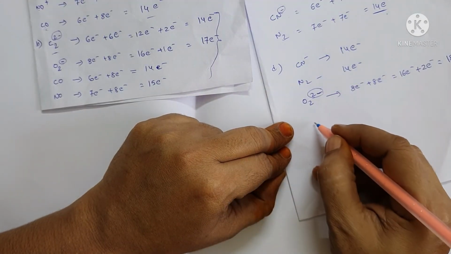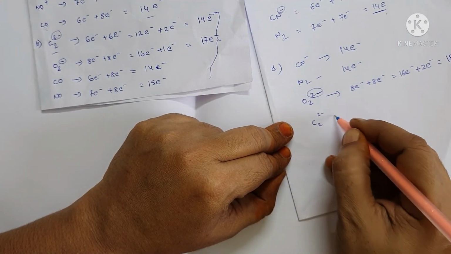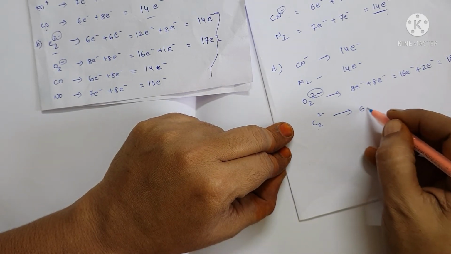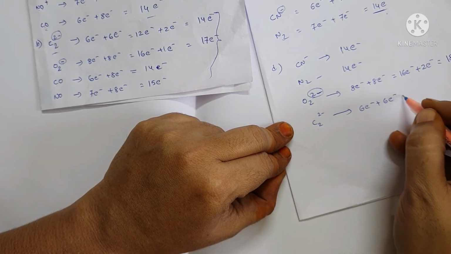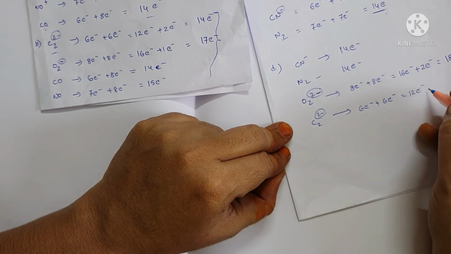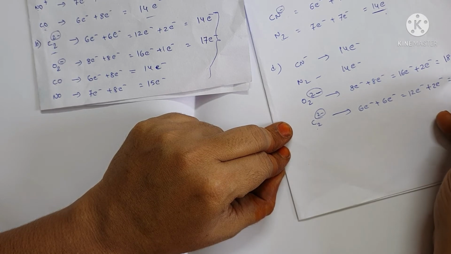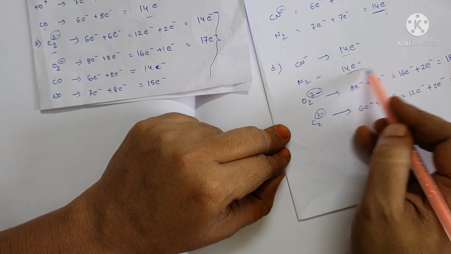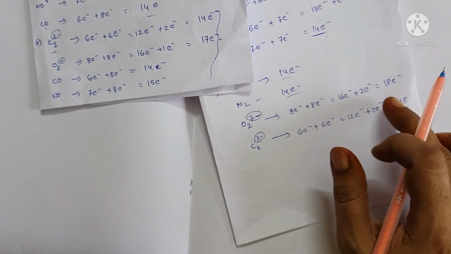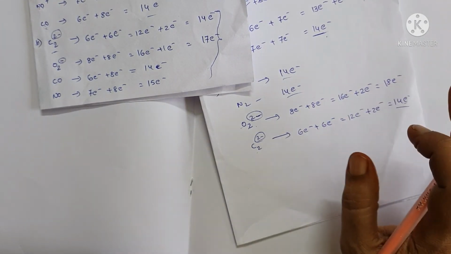And we will check one option last: C2 2 minus. Carbon 6 electrons plus 6 electrons, 12 electrons, and 2 minus charge means 2 electrons, 14 electrons. All other three have the same electrons, but O2 2 minus has a different count, 18 electrons.